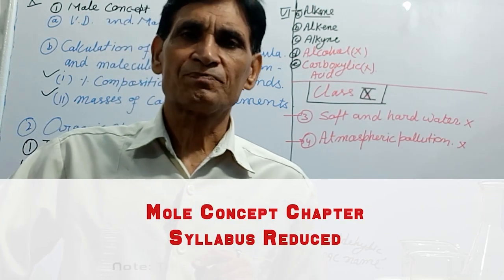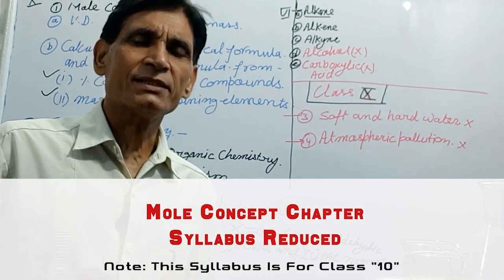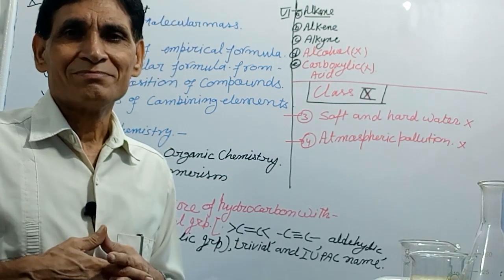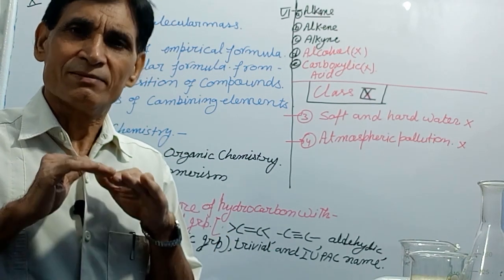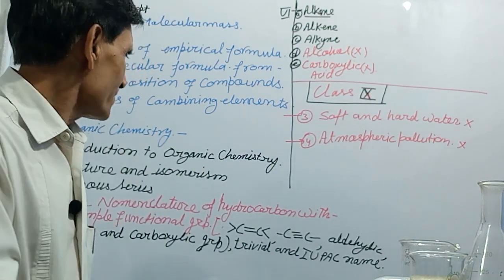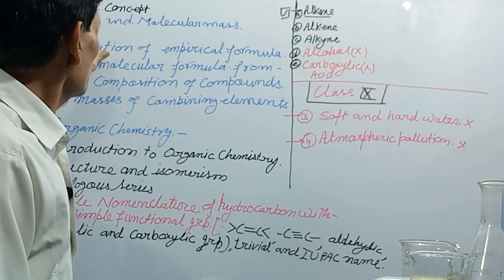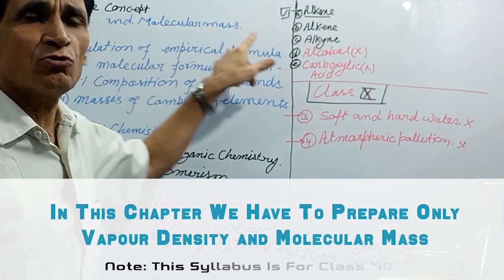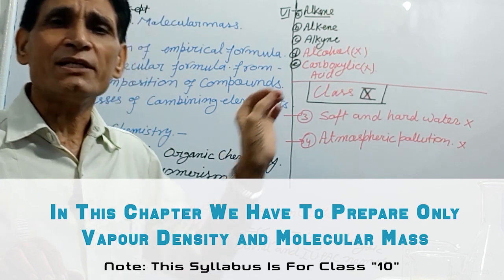Mole concept. In this chapter, mole concept and stoichiometry parts are there. The chapter is big also. Now a lot of you can say your pressure is removed. What is that? First, in this chapter you have to prepare only vapor density and molecular mass: 2 into vapor density equal to molecular mass.